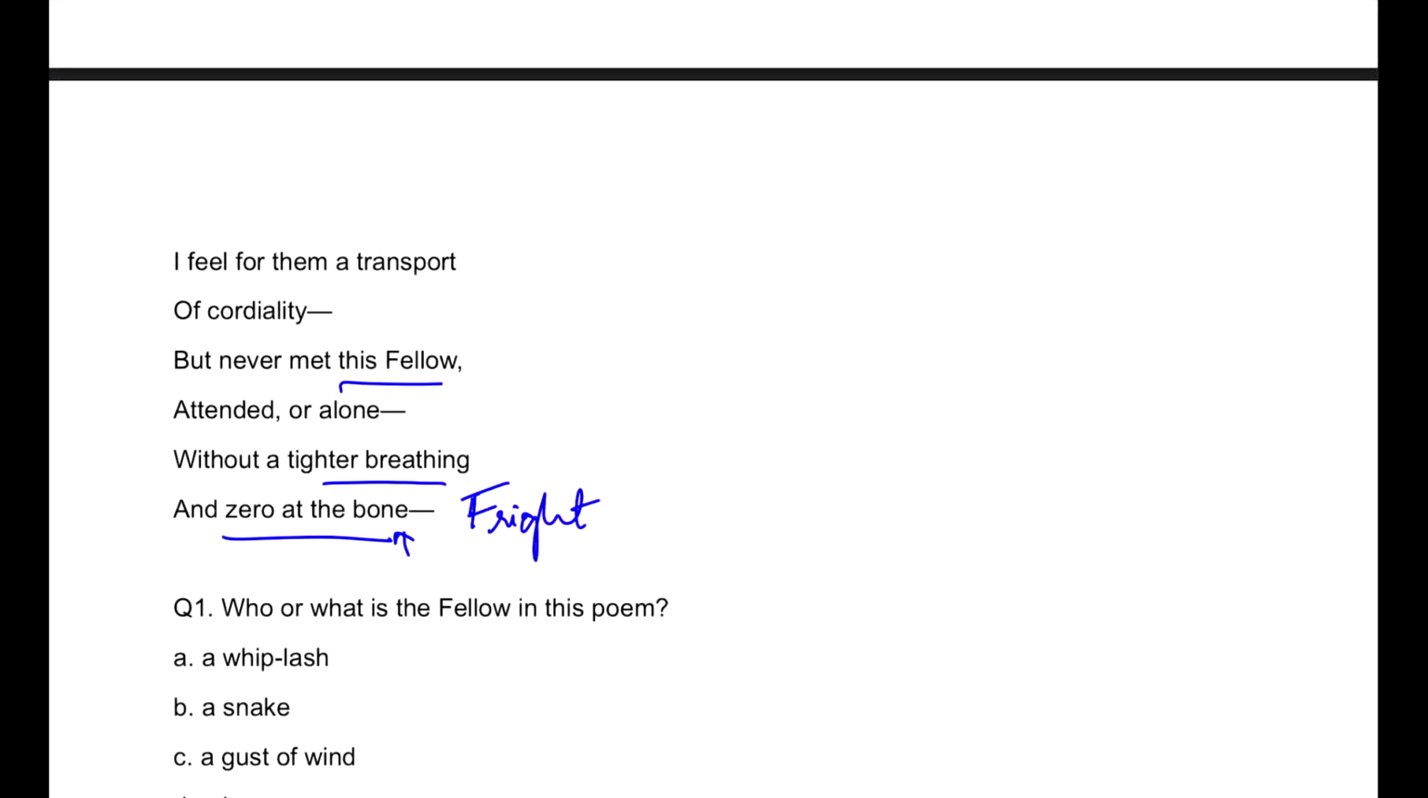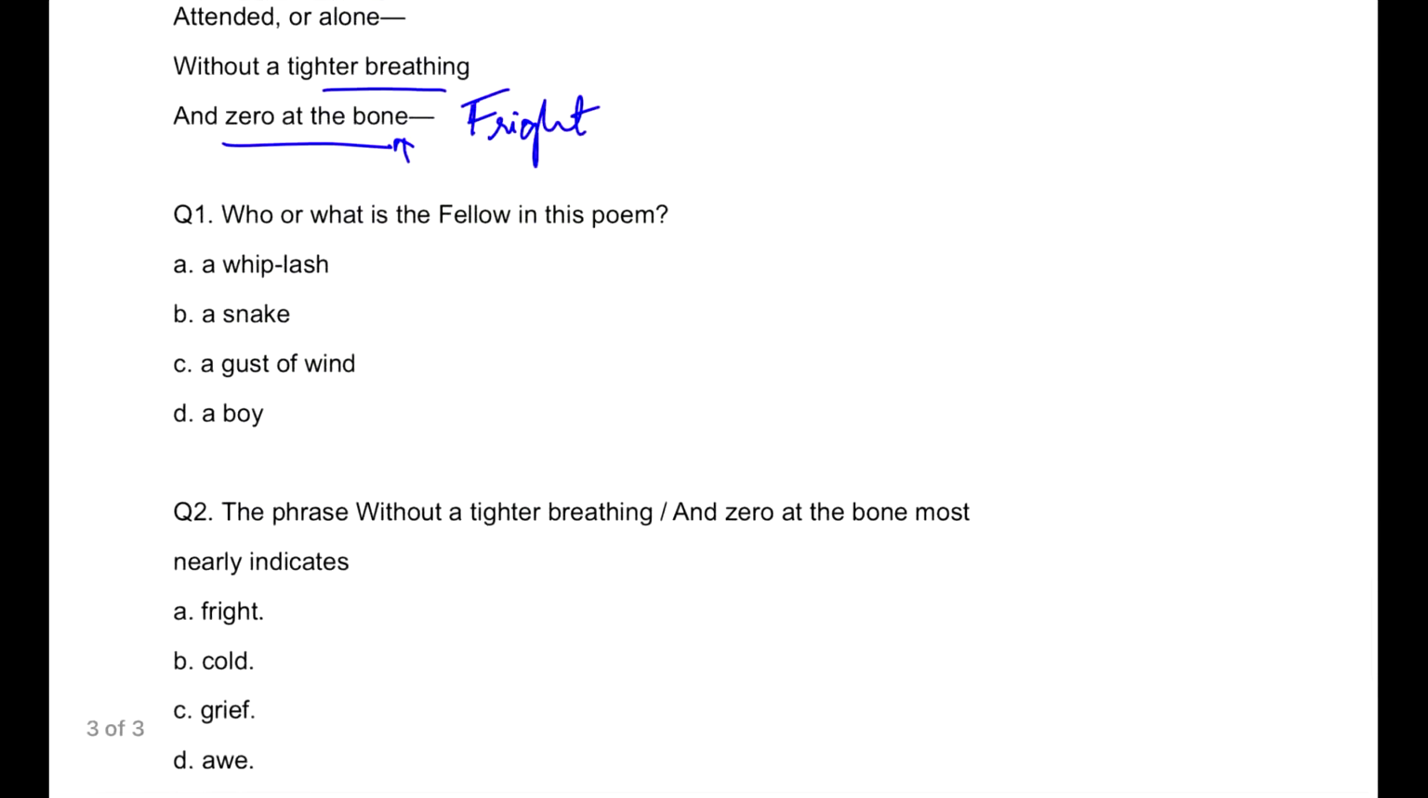So this is where the game changes. The people who are in regular contact with English would have a benefit over here, no doubt, but that doesn't mean the ones who are focusing on it in the next 30 days would not be able to break it. If you practice RCs, reading comprehensions based on poems as well as simple ones, you would really break that difference. So don't worry about that. Zero at the bone means very frightening, very chilling. Okay, so now coming to the first question: who or what is the fellow in this poem?